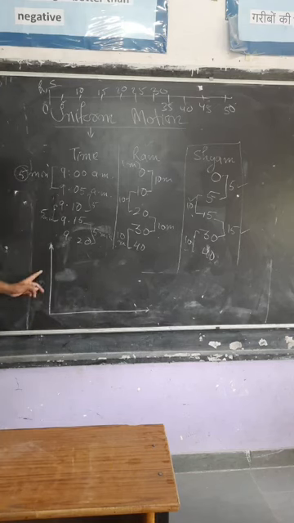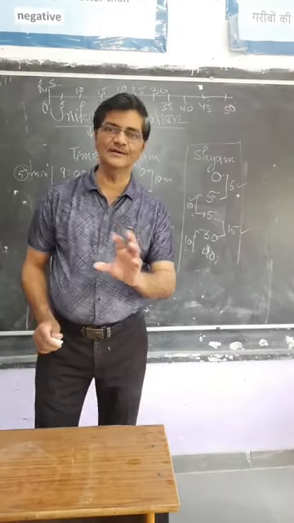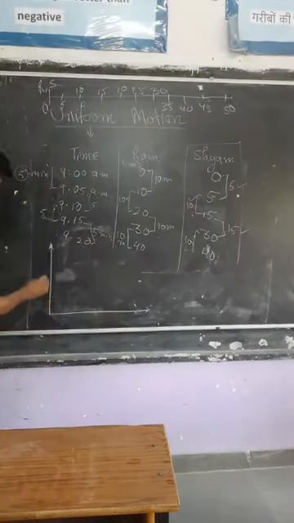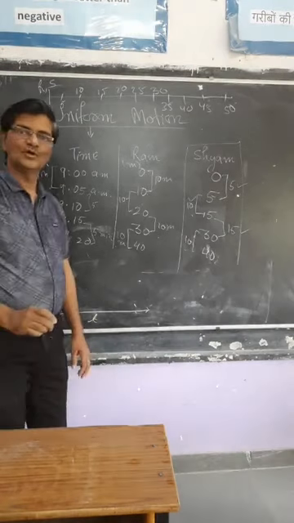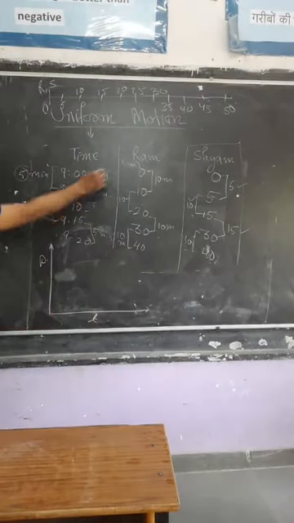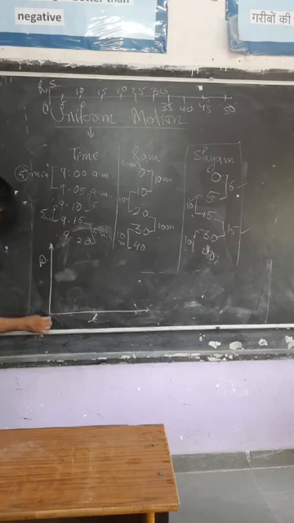The graph is plotted between position and time. Take this one as position and this one as time. So position you can take at an interval of 0, 10, 20, 30, 40 like this.